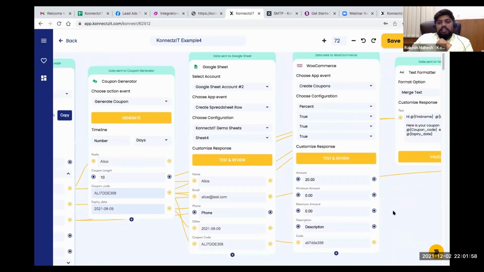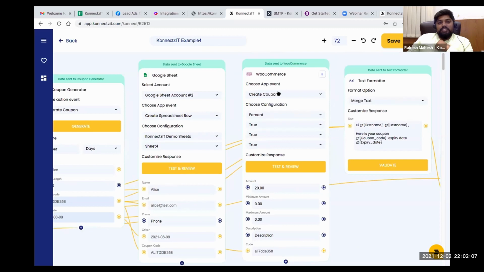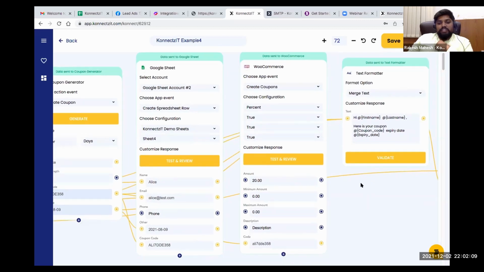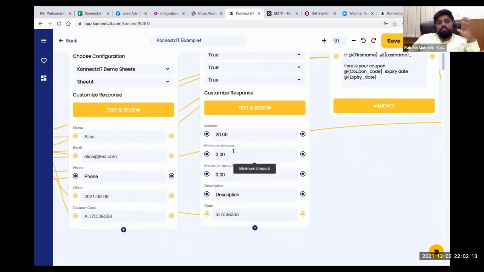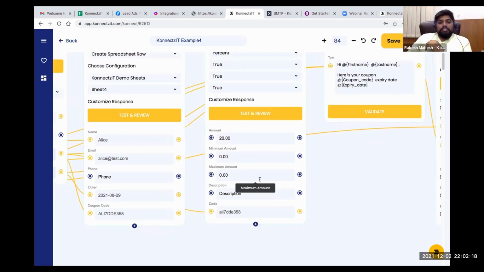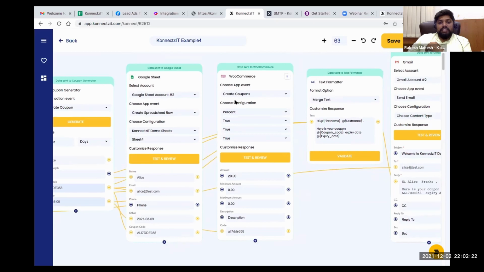And you can see that I'm validating this coupon, which is generated inside Connexit, in WooCommerce. So this is inside my store. I'm creating that coupon with a discount. The coupon code is randomly generated inside Connexit, and I'm creating that particular coupon and making it valid. So I am using the create coupon action inside my WooCommerce store and giving a 20% discount.